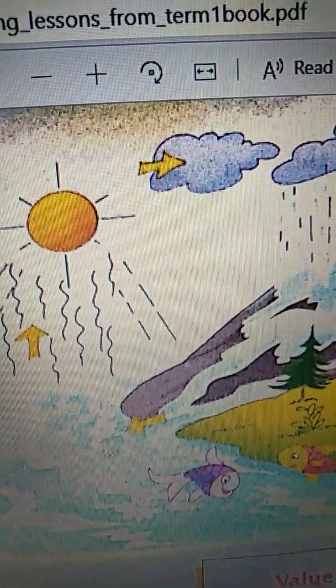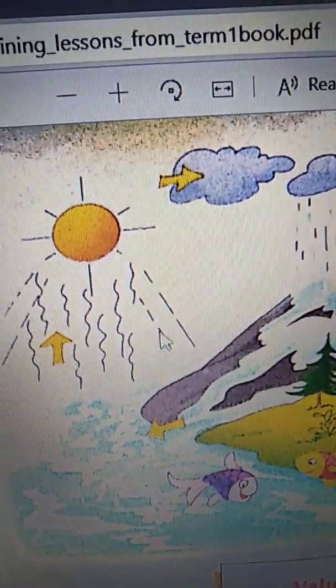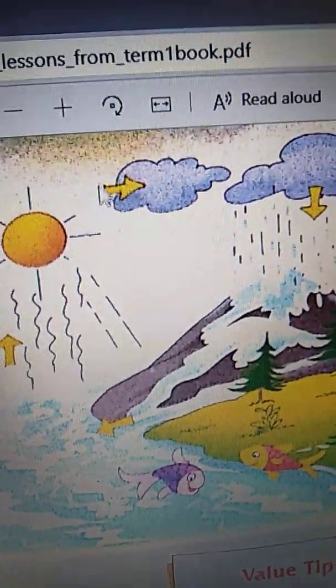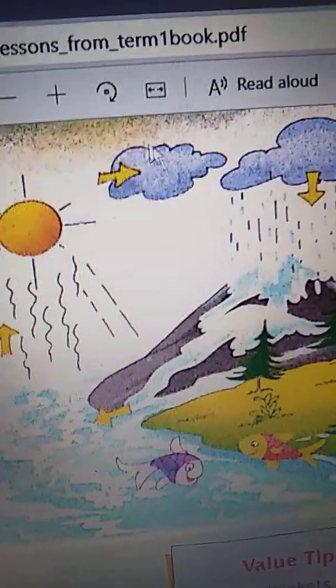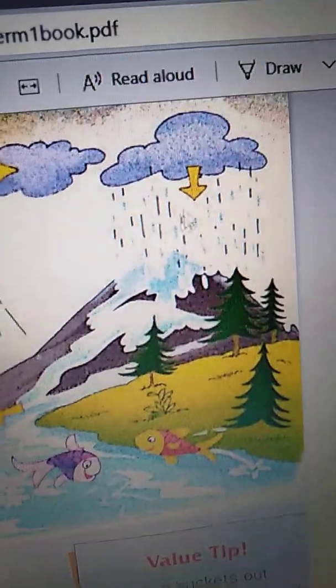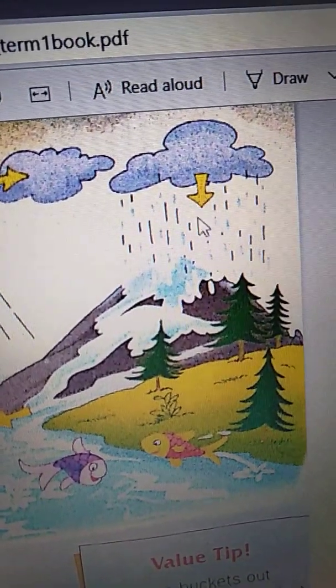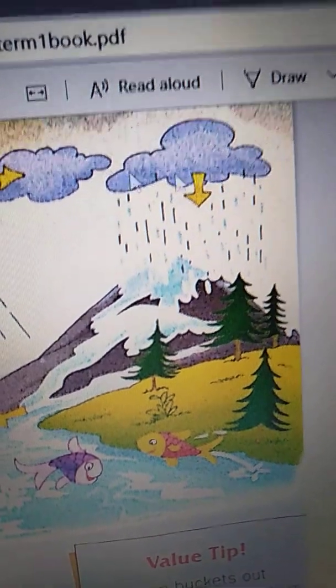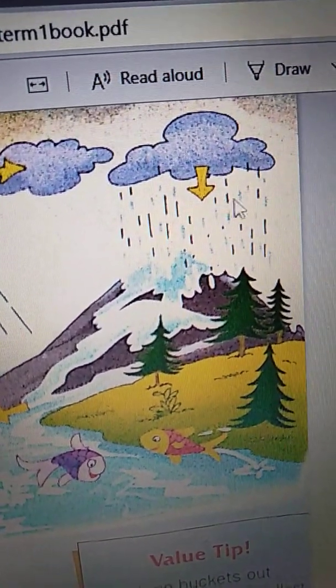See here, after the cooling process, it will rain.